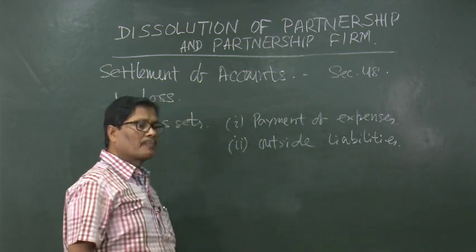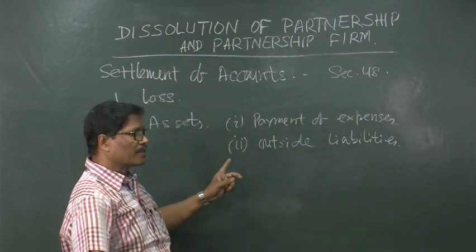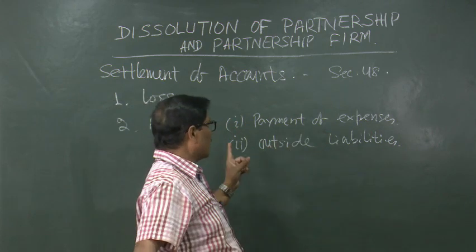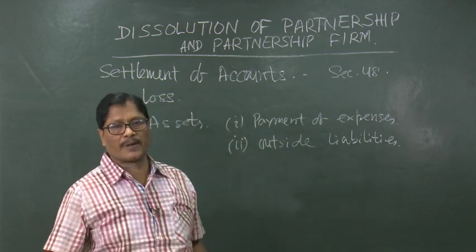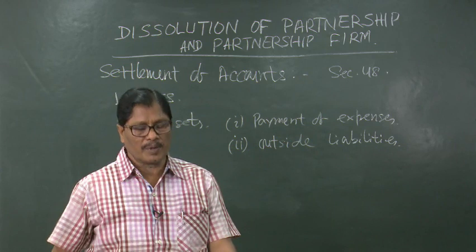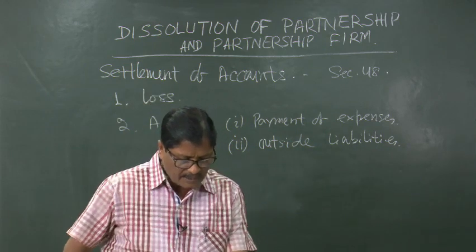So, out of the sale proceeds of all the assets, after making the payments of expenses of dissolution, that is realization expenses, then outside liabilities, if any, will have to be paid, like sundry creditors, bills payable, etc. Even bank overdraft will be paid.